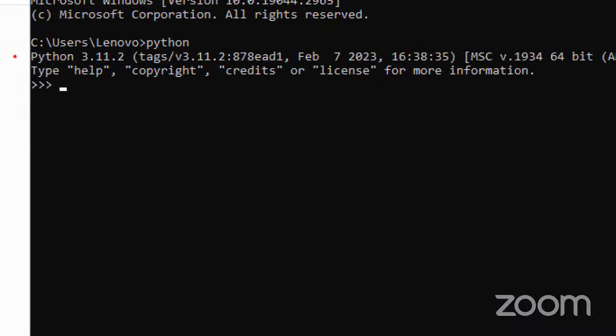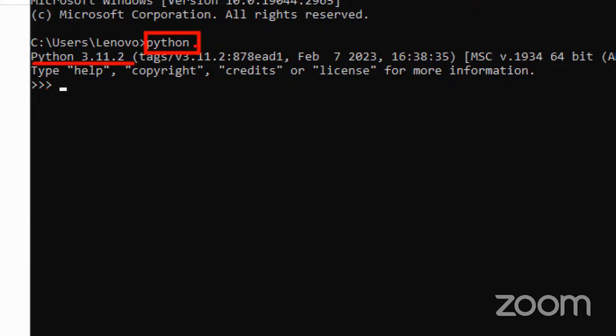So whenever you open the command prompt, type Python and click enter, if you are getting it like this, even including the version number all displaying, then your Python is successfully installed and the environment variables are also added. You can get the confirmation like that.